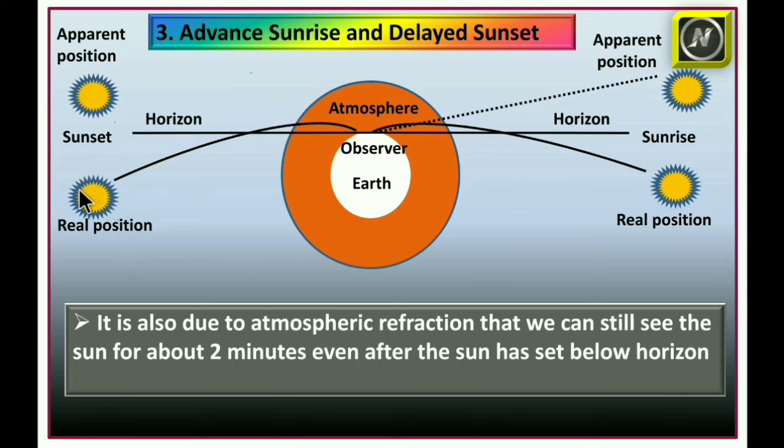This is the sunset. Actually, the sunset has taken place below the horizon. But what is happening? The sunlight is coming from here and it bends downwards. But the observer thinks that the light rays are coming from this position. So that's why, even 2 minutes after sunset, the observer thinks that the sun has not set and is still above the horizon. This is advanced sunrise and delayed sunset.